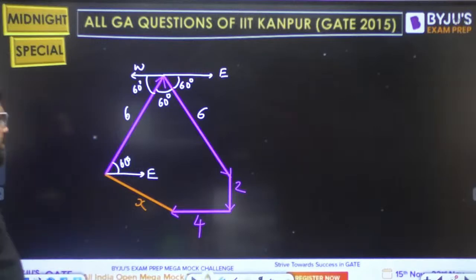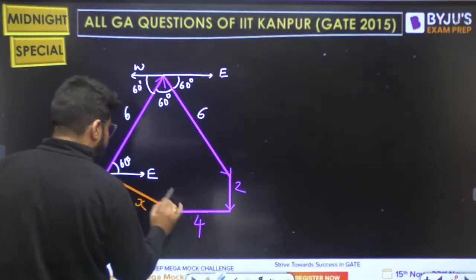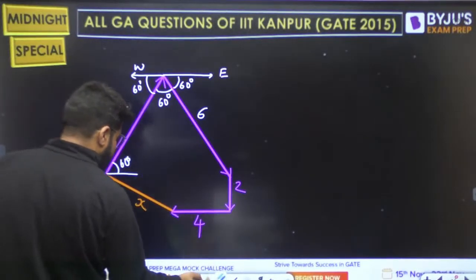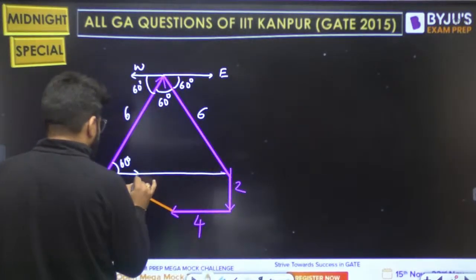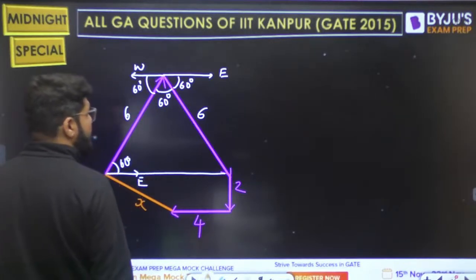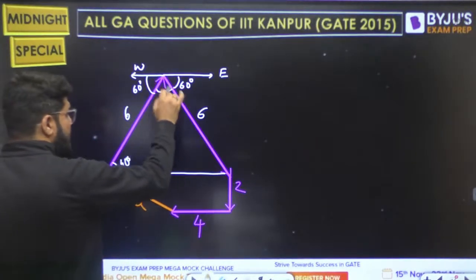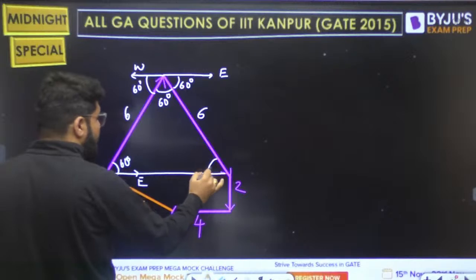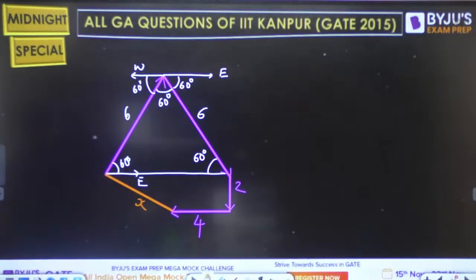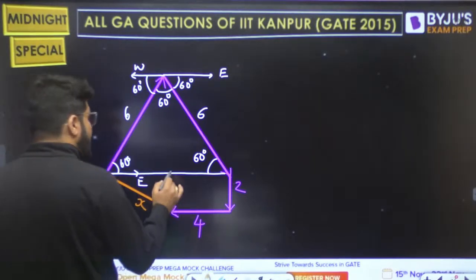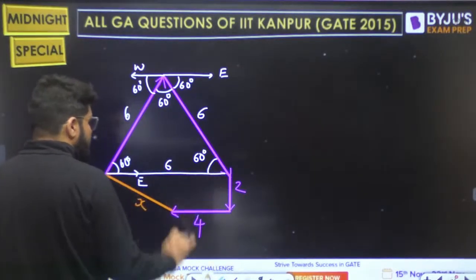Now what does it mean ki if I complete this triangle, this becomes 60, so automatically this angle is also 60, right? So the triangle becomes equilateral. All angles are 60. So hence this side is also 6.